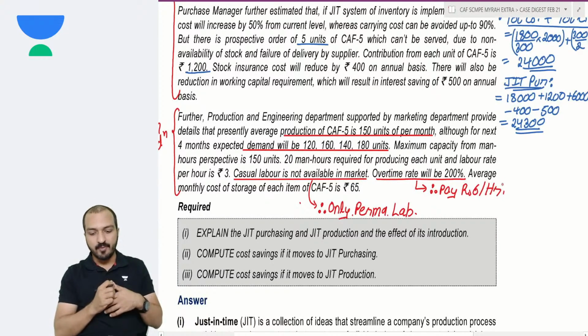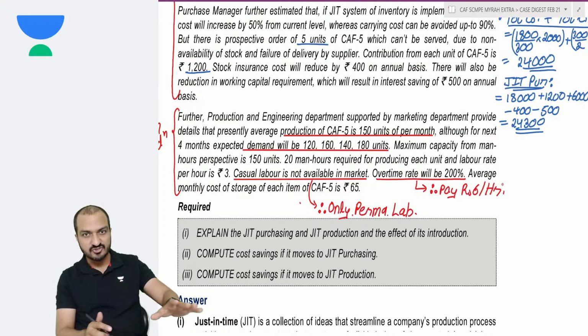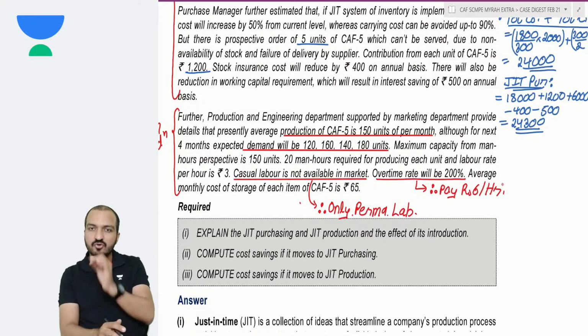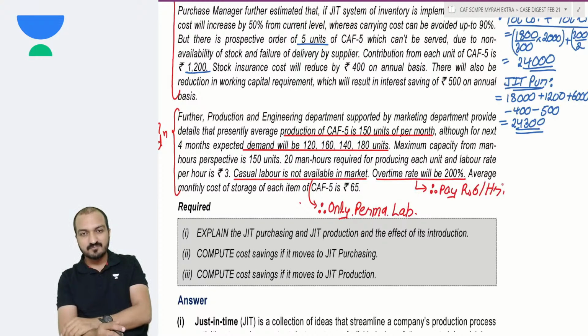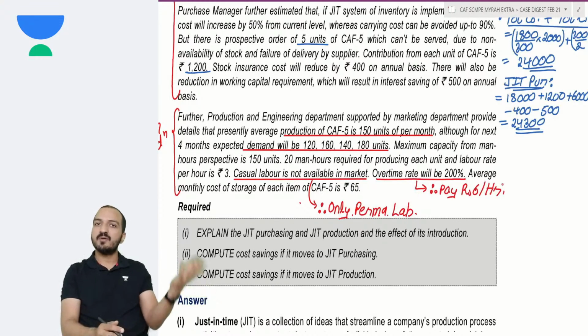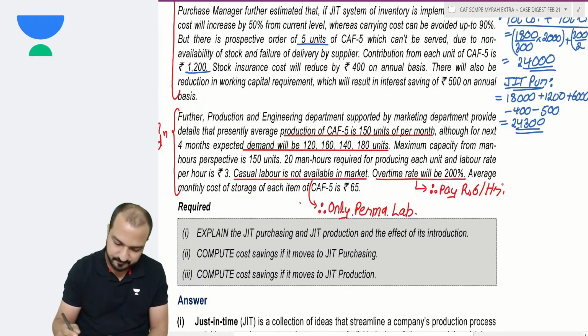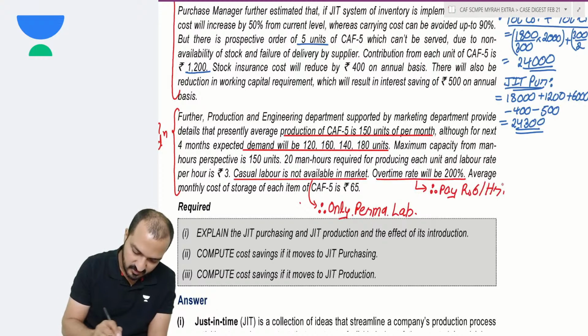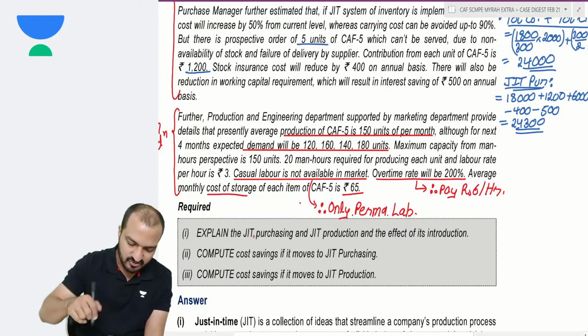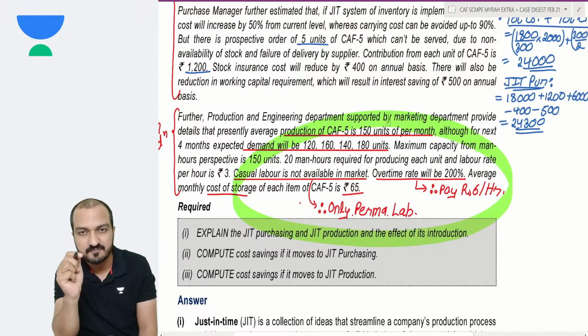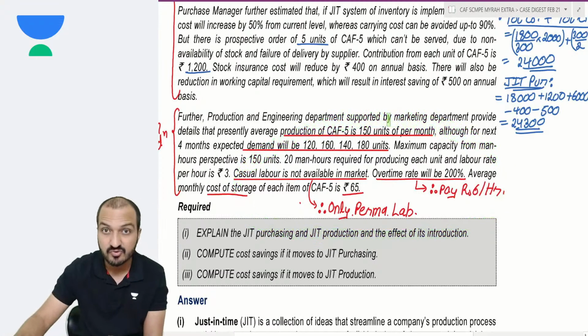6 per hour. Now, because these guys are permanent labor, their basic salary is not gonna change. Because of JIT production, you will have to pay extra 6 rupees per hour whenever you need extra production. Your basic salary is still paid, plus additionally you will pay them 6 rupees per hour for all the extra production. Okay. And cost of storage you are given is 65. Now this part over here is exactly like we have done in our classwork question. I will not solve that. I will rather just show you the solution there.